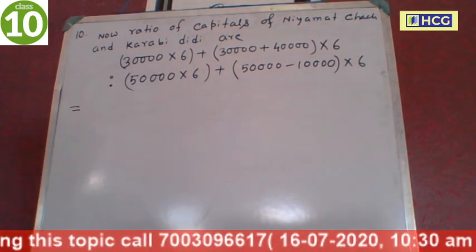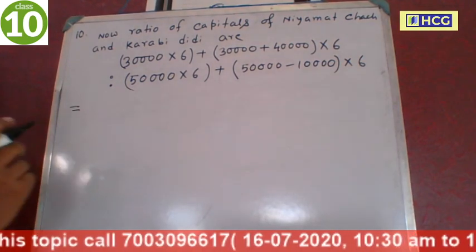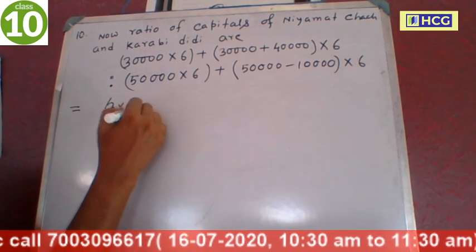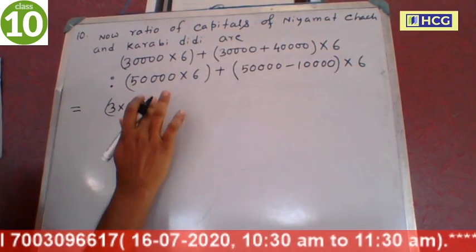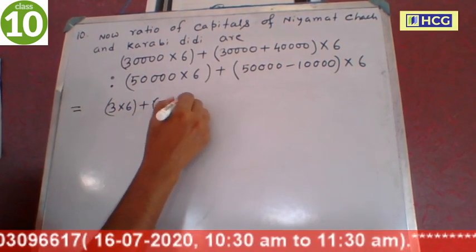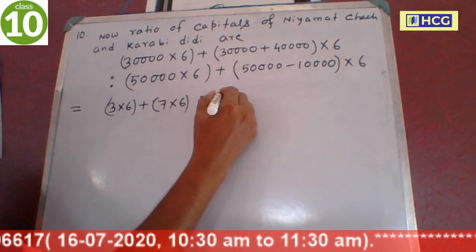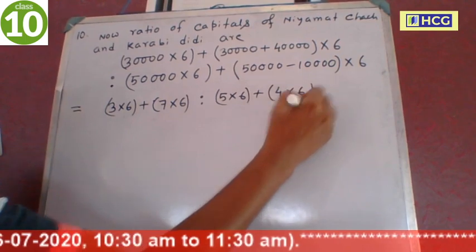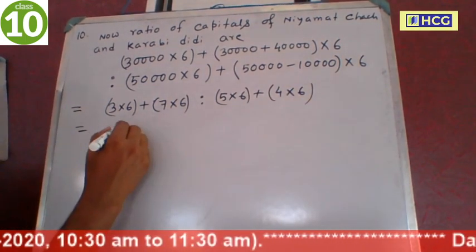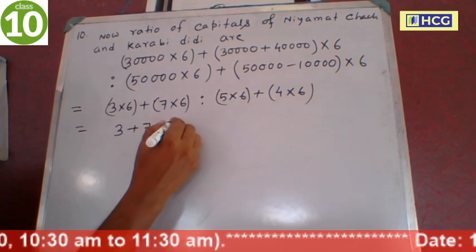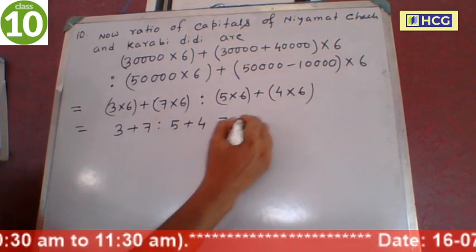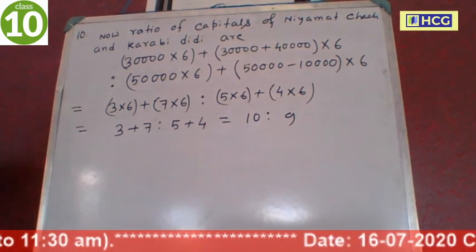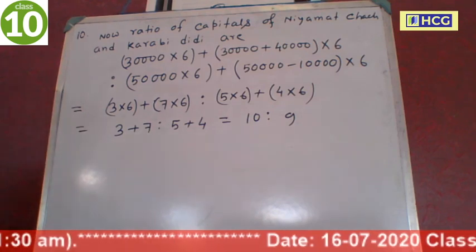Now simplify it. First we cancel 4 zeros. 3 into 6 plus 3 plus 4, 7, 7 into 6 is 2. 5 into 6 plus 5 minus 1, 4 into 6. Now we cancel 6 on both sides. So this is 3 plus 7 is to 5 plus 4. Now this is equal to 3 plus 7 is 10 is to 5 plus 4 is 9. So the ratio of their capitals is 10 is to 9.